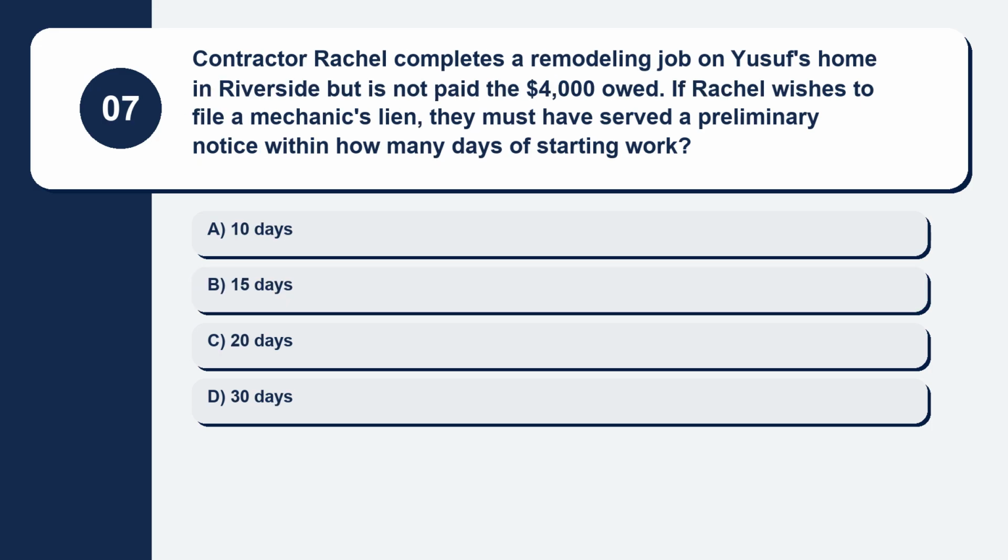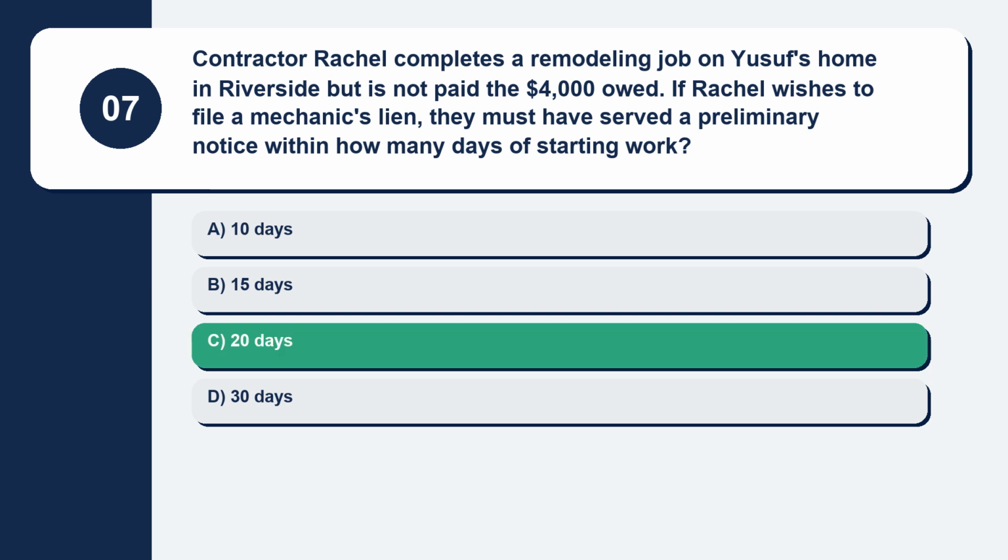Question 7. Contractor Rachel completes a remodeling job on Yusuf's home in Riverside but is not paid the $4,000 owed. If Rachel wishes to file a mechanic's lien, they must have served a preliminary notice within how many days of starting work? Here are your options. Option A, 10 days. Option B, 15 days. Option C, 20 days. Option D, 30 days. The correct answer is option C, 20 days.